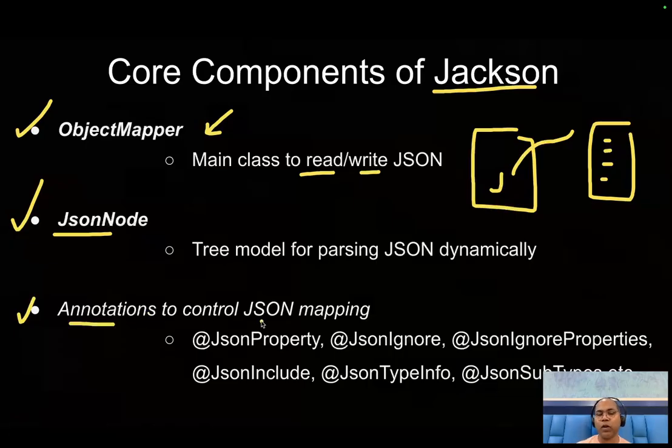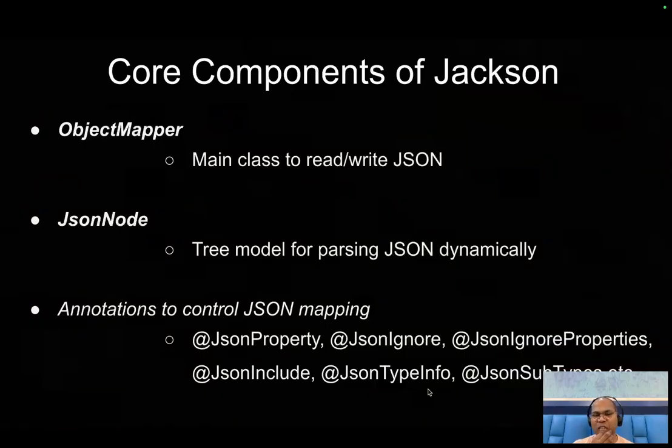Maybe we're going to talk a little about JsonProperty, JsonIgnoreProperties, JsonInclude, JsonType. The list of annotations is huge, so I'm not going to talk about each and every annotation, but whenever you look at the code of an existing application, you may have seen these annotations in your code base.